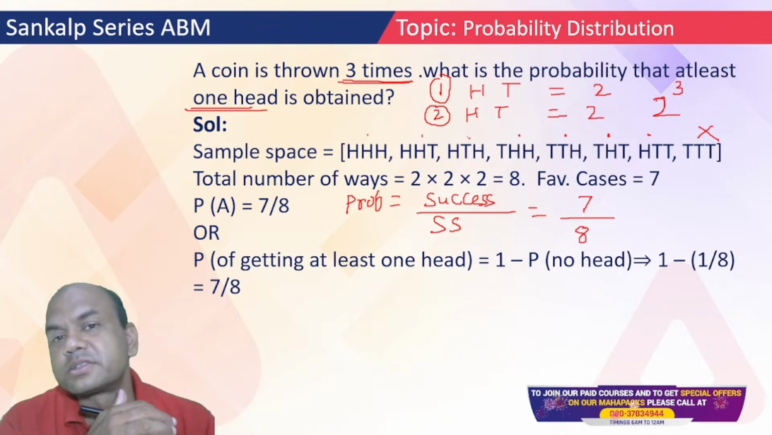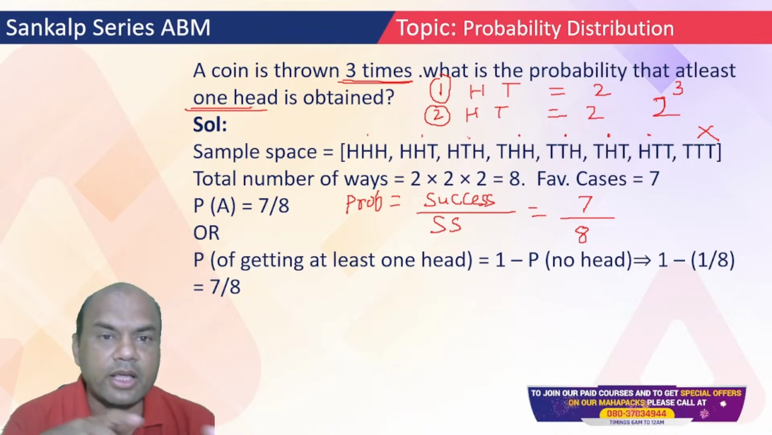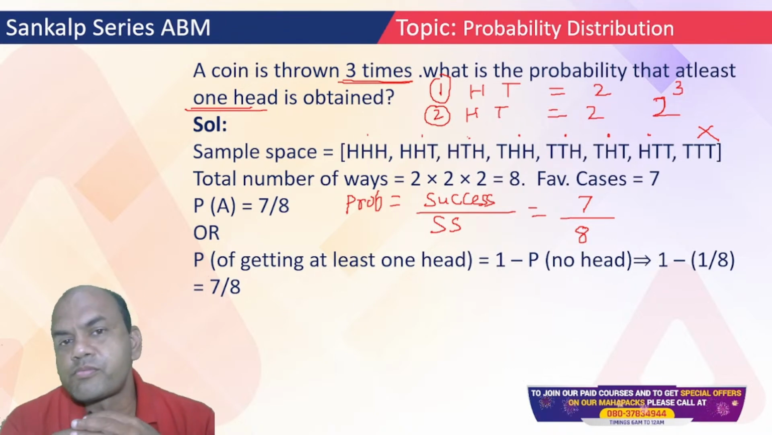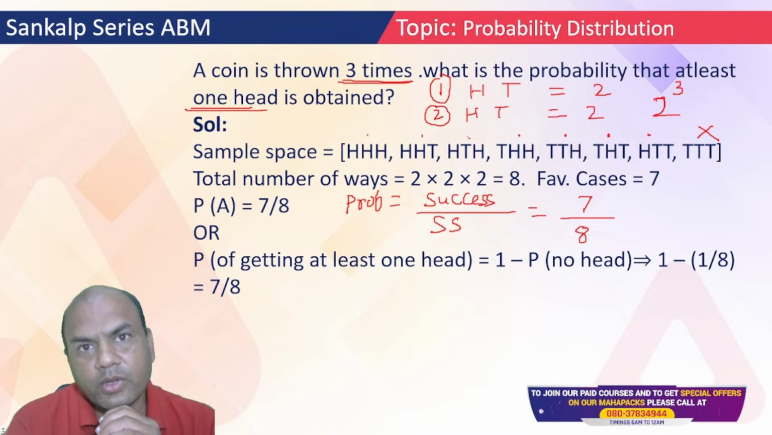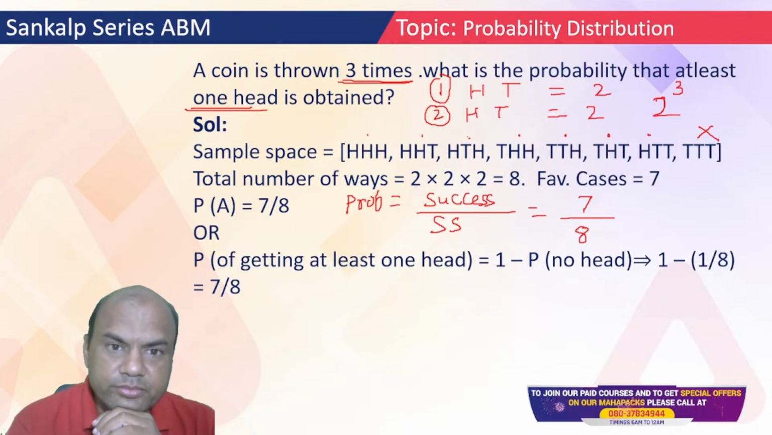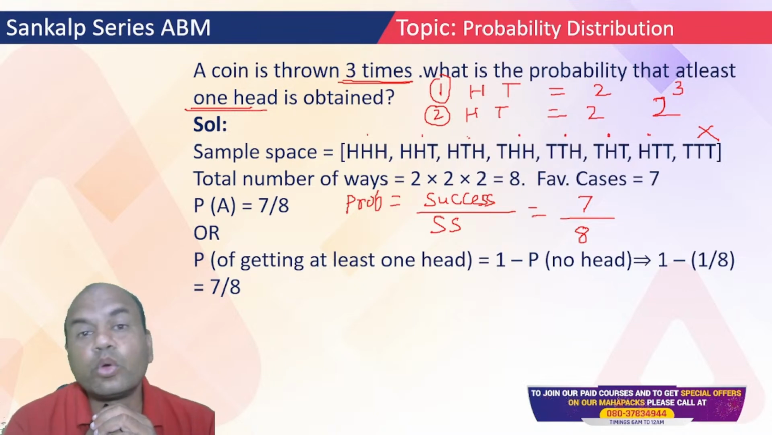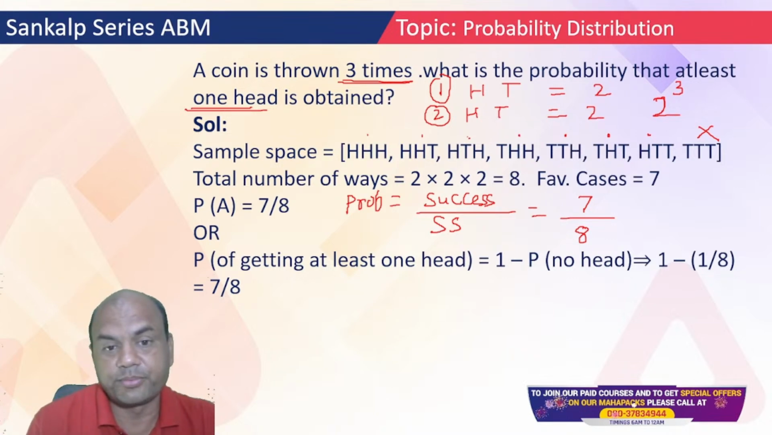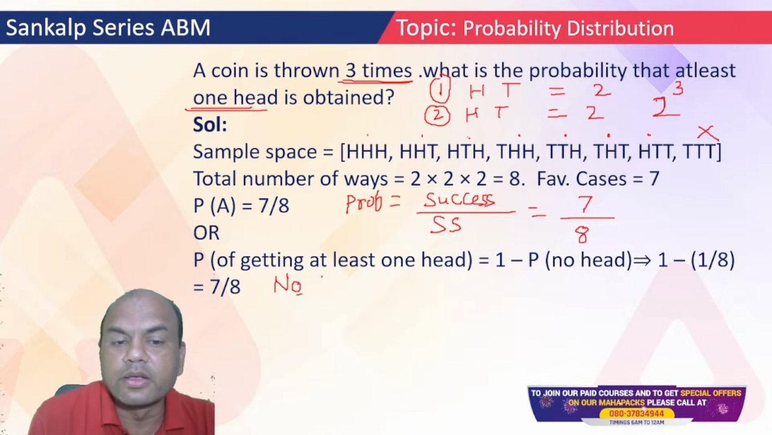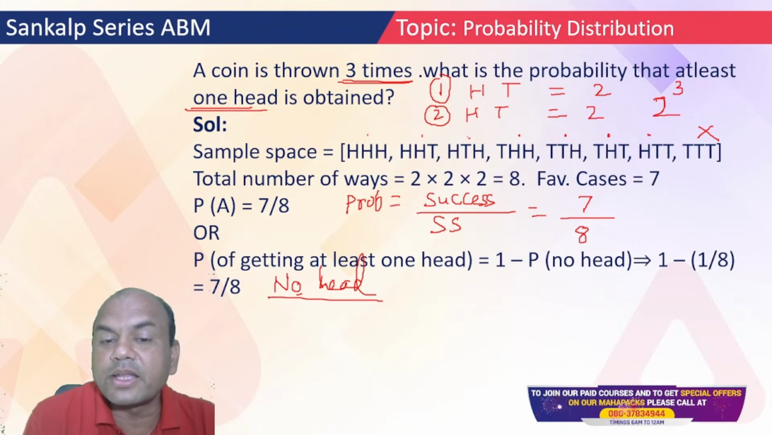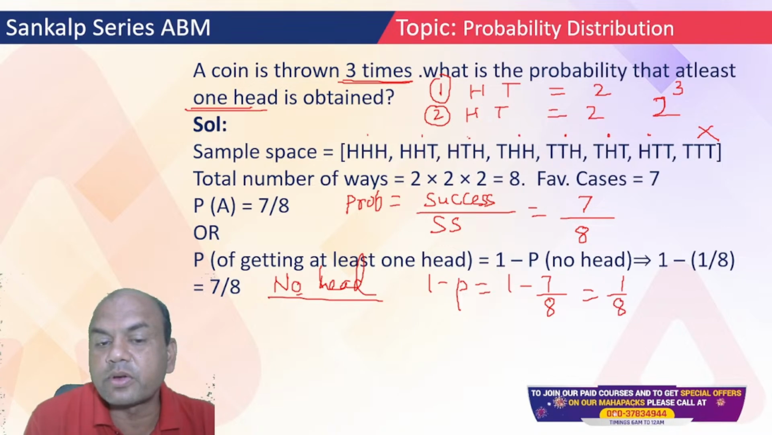Now suppose I ask you, find the probability. Everyone got this problem by now? Now if I ask you, what is the probability that you will get no head? At least one head was 7 upon 8. So no head means what? Suppose you get this question in the exam, no head. How will you solve this? It is 1 minus P. So 1 minus 7 upon 8, so it is 1 upon 8. That is the answer for no head.